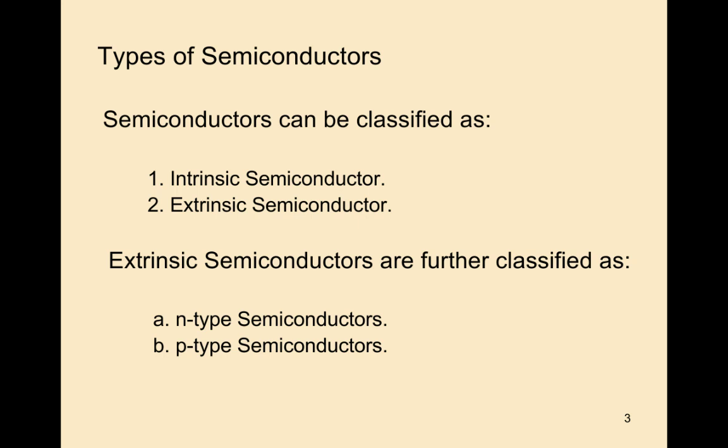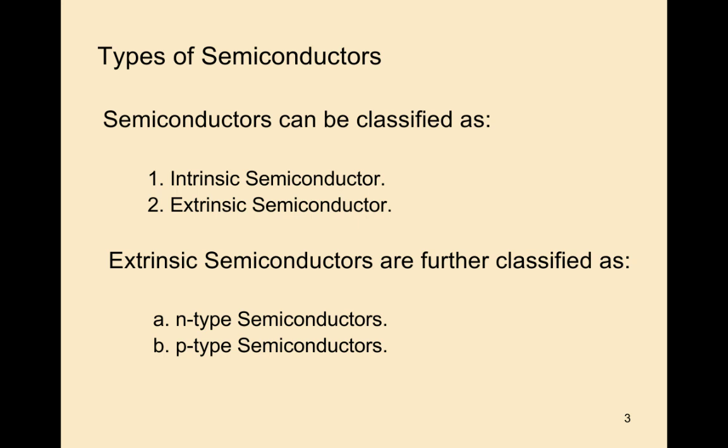We add these impurities to increase the charge carriers in semiconductors. This process is known as the doping process. Depending upon the doping, the extrinsic semiconductors are divided into two types, n-type semiconductor and p-type semiconductor.